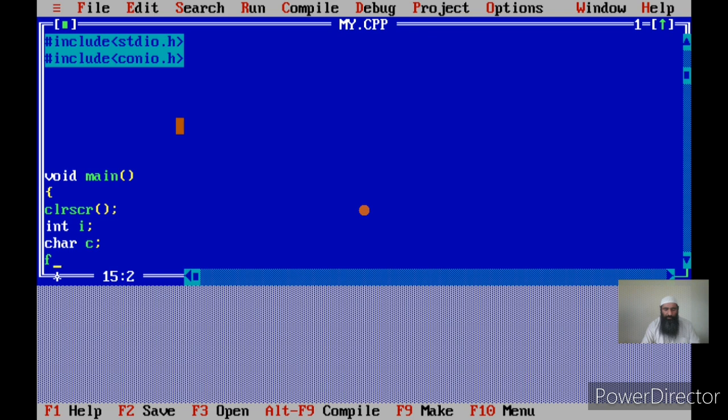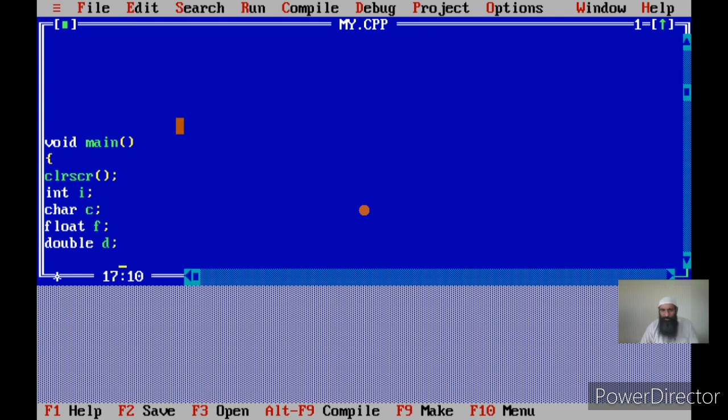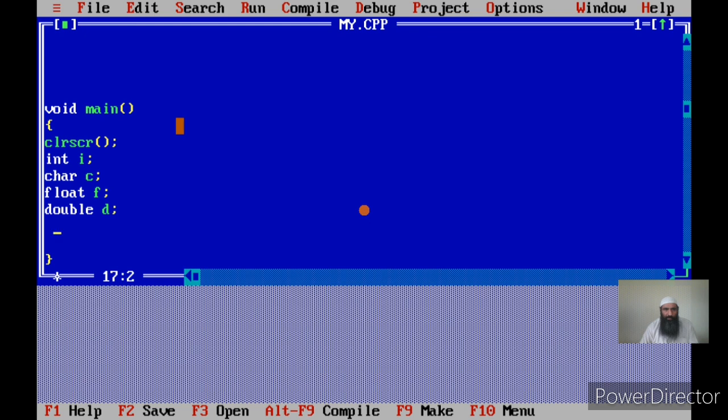Now another variable of type float data type, and another variable of type double. Now let us use an example function in which I am passing these arguments. I'll write the call first, then I'll define the function. Example, I can pass I, second argument is a character variable, third argument is a float variable, and fifth argument is a double variable.